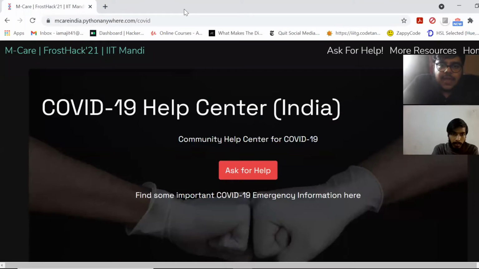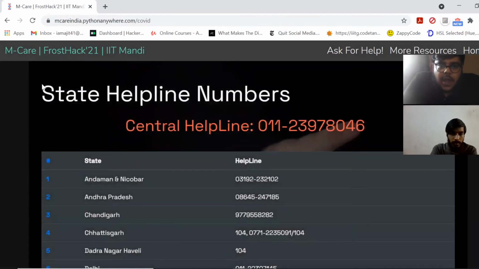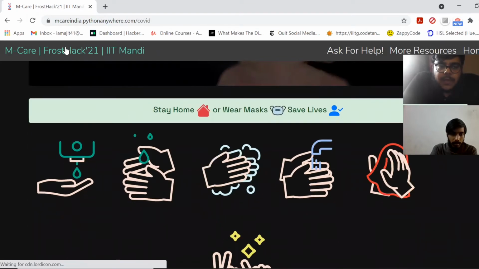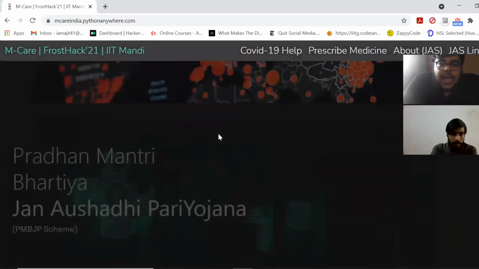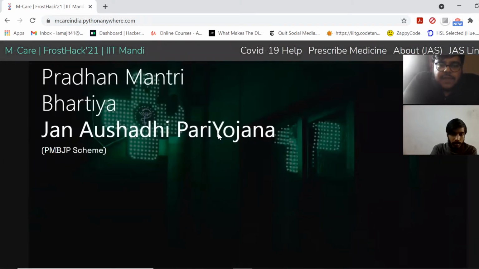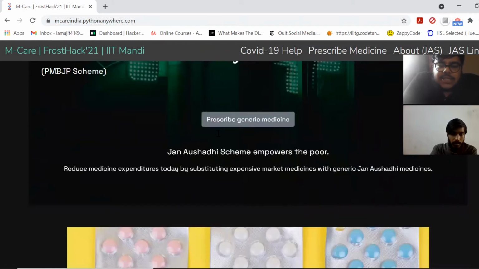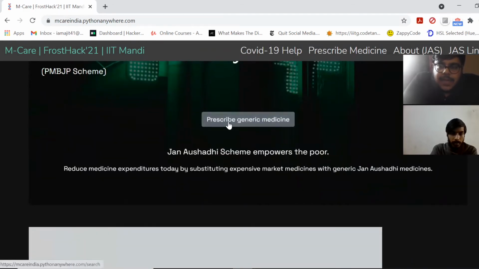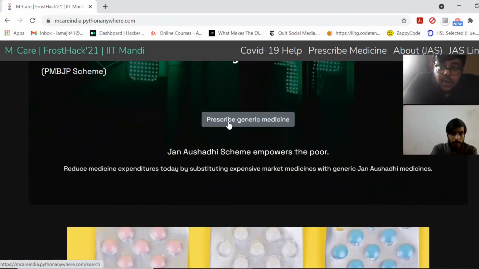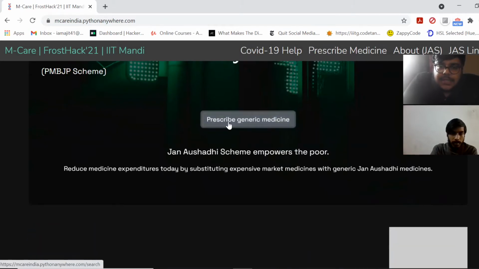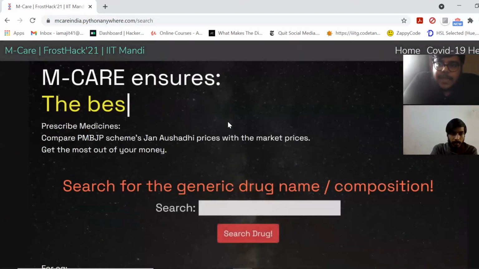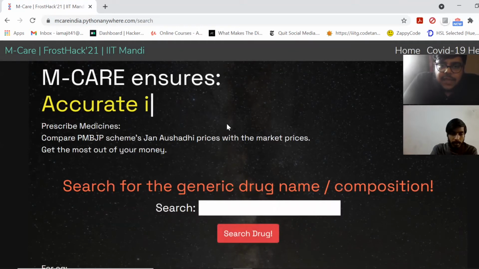So in such a manner, we have implemented our COVID-19 dashboard as well as community health center. Also below, we have displayed COVID appropriate behavior. So if I go back to our website, as a part of our second section, we have implemented the PMBJP scheme, which is the Jan Aushadhi scheme. Basically, in this scheme, the government has generic medicines available at a lower cost than open market medicines. But many people are unaware of it, so they end up paying more than what they could have in normal cases.